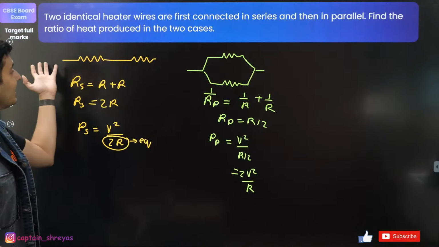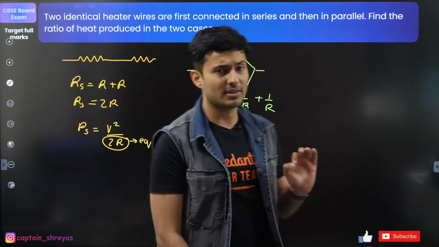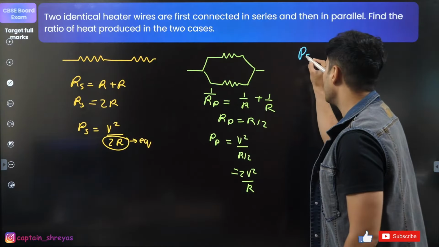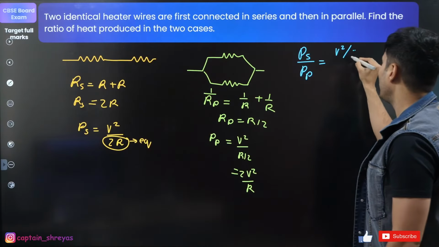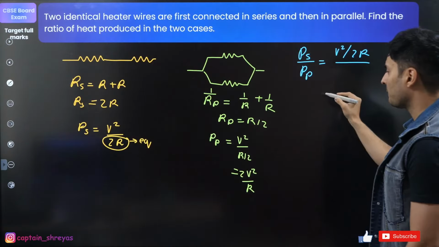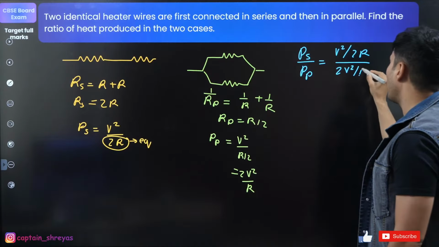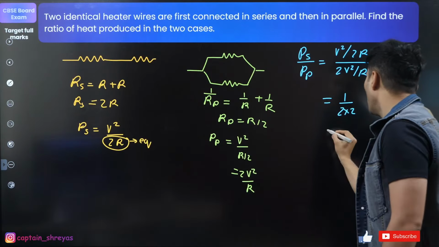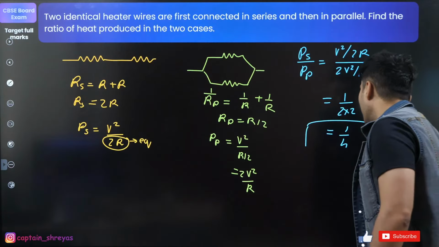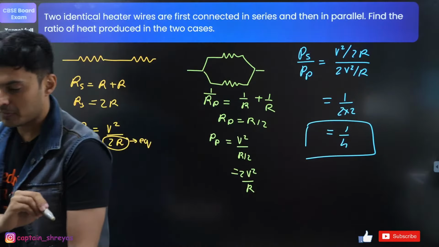Now the question is, what is the ratio of the heat produced in both the cases? So power in series upon power in parallel. Power in series is V square by 2R, power in parallel is 2V square by R. V square and R cancel, so I will just have 1 by 2 into 2, that is basically 1 by 4. That is the answer. 1:4.